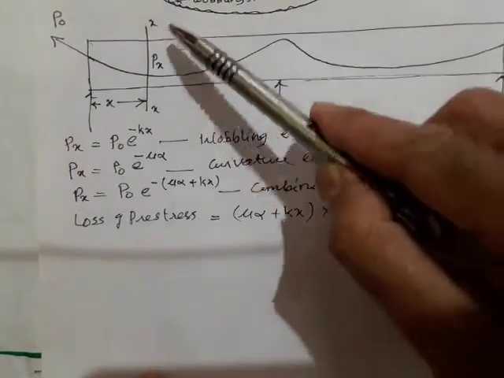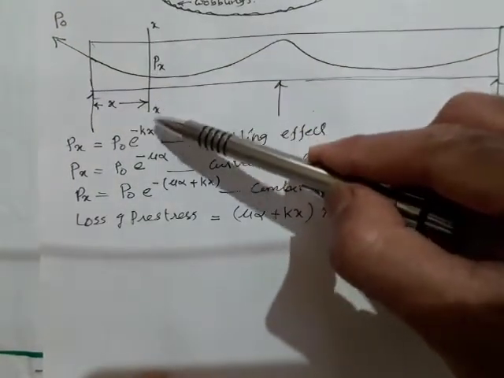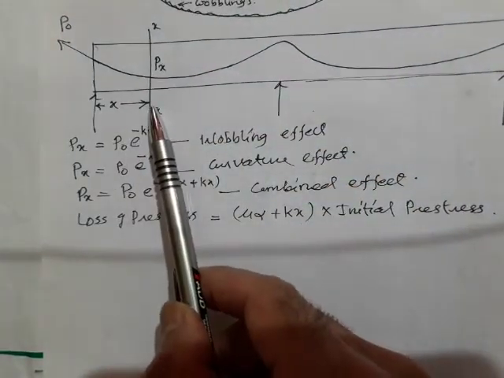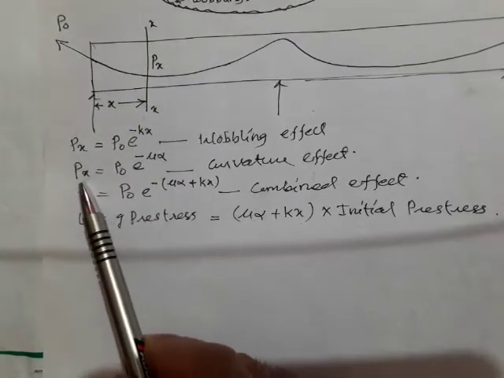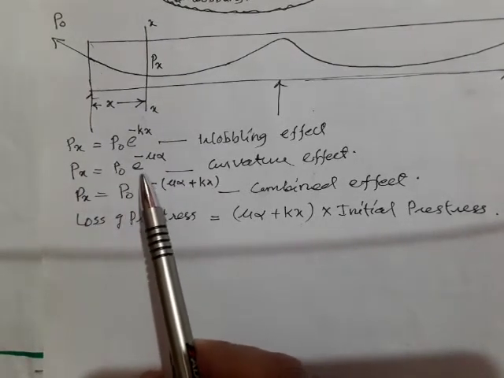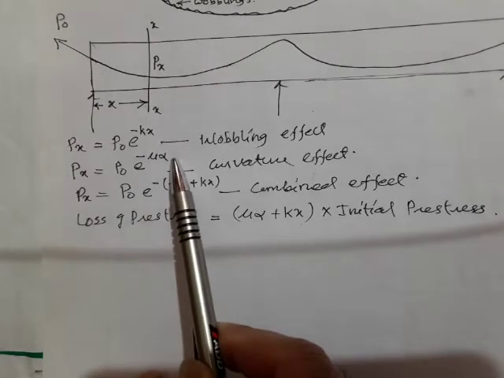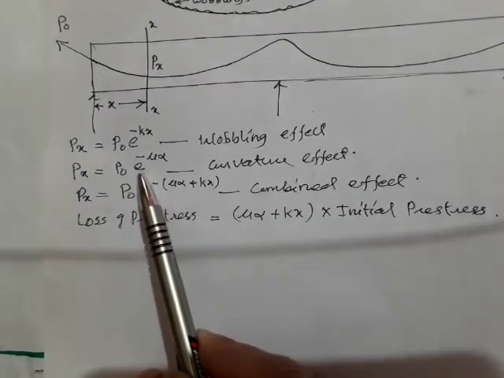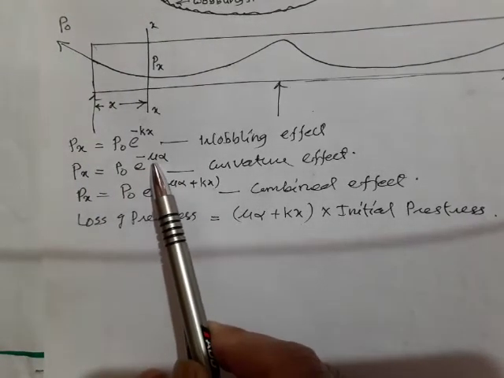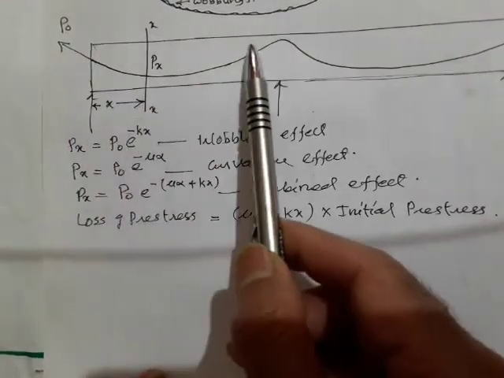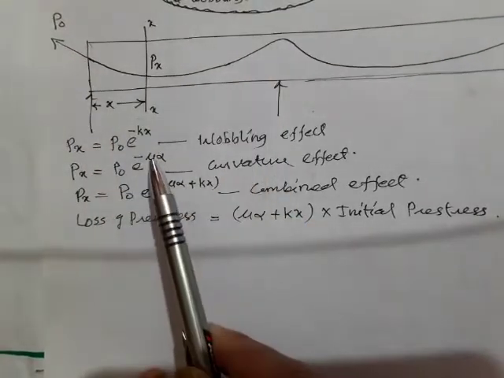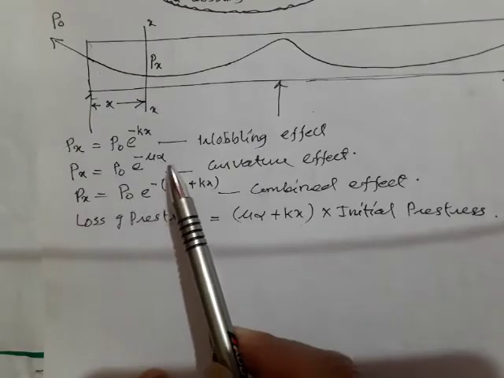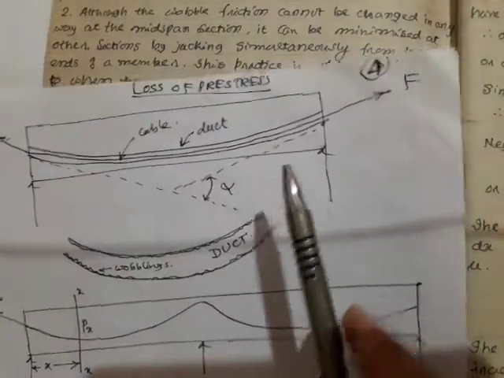Now again, if I want to find out how much is the prestressing force at this cross section, which is at a distance x, because of this curvature effect, it is given by Px = P0 e^(-μα). P0 is the initial prestressing force applied here, e is the exponential, μ is the coefficient of friction between the duct and the cable, and alpha is the total change in the angle.